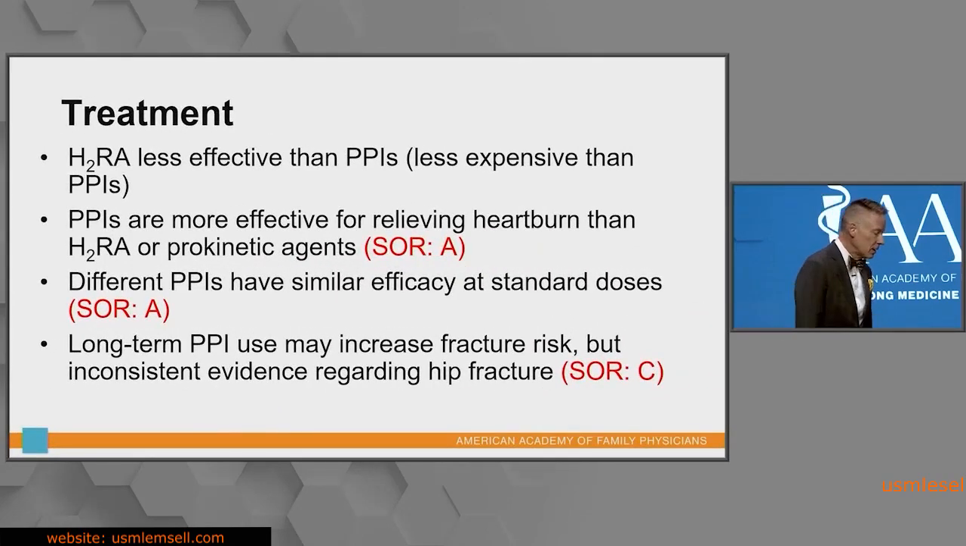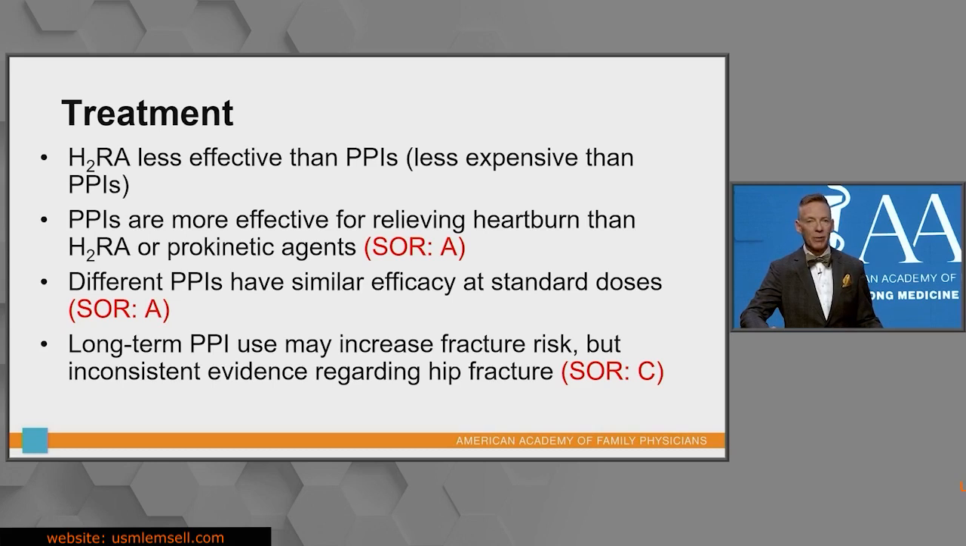Now, the treatment. PPIs are the most effective. They relieve the heartburn. They're better than H2 blockers. They're better than prokinetic agents. I know you're thinking, well, people say this one works better for me, etc. The different PPIs have similar efficacy at standard doses.